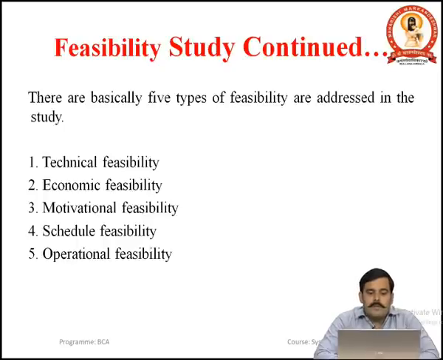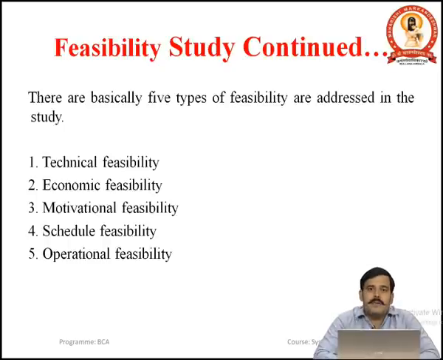Economic feasibility is related to cost. If we are going to develop the proposed system and we are investing some amount, will it give some return of benefits or not? Is it economically worthwhile to develop the system or not?